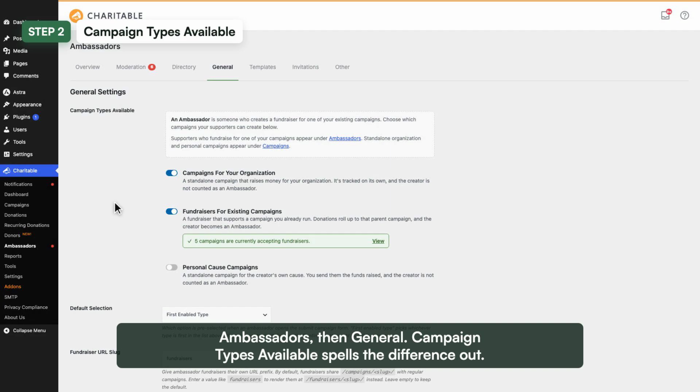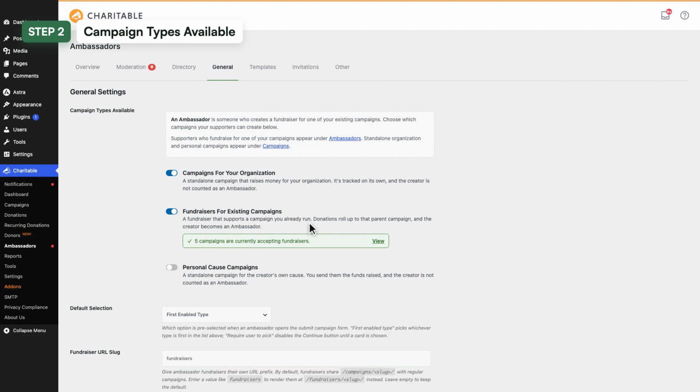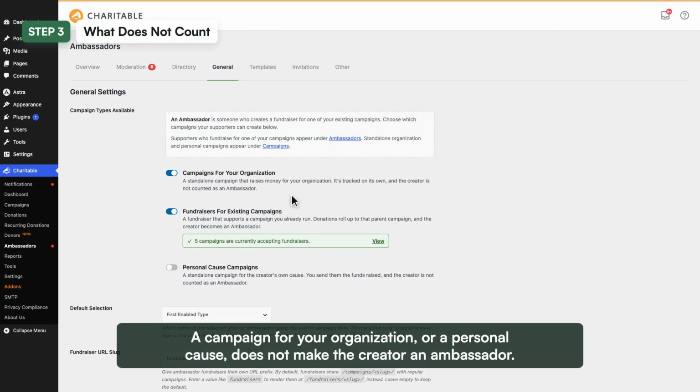Open ambassadors, then general. Campaign types available controls which kinds of campaign your supporters can create, and it spells the difference out. Fundraisers for existing campaigns is the one that makes somebody an ambassador. Their donations roll up to a campaign you already run, and the creator becomes an ambassador. On this site, 5 campaigns are currently accepting fundraisers. The other 2 do not.